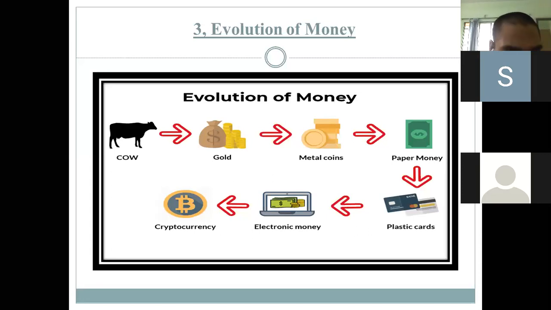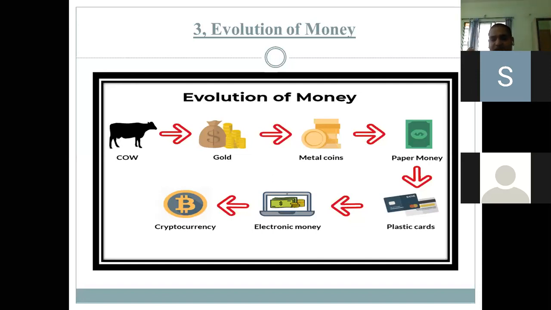Then cryptocurrency. Cryptocurrency is one of the latest types, that is the Bitcoin. You must have heard about Bitcoin in the last 2-3 years. But what is Bitcoin? Its value increases or decreases per day. In 24 hours, its value increases or decreases. So that is a cryptocurrency, which is transferred in digital form from one place to another. And lastly, the plastic cards.